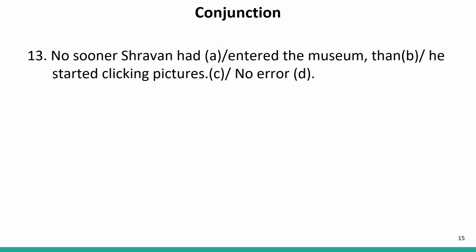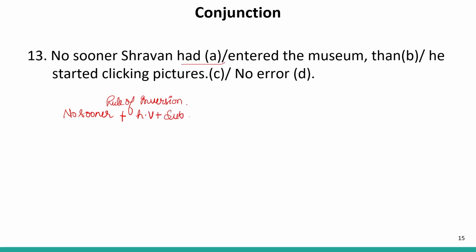No sooner Shravan had entered the museum than he started clicking pictures. Now we have already learnt whenever a sentence begins with no sooner, hardly, scarcely, seldom, never, little, and any negative adverb, we use the rule of inversion. Rule of inversion, that is,